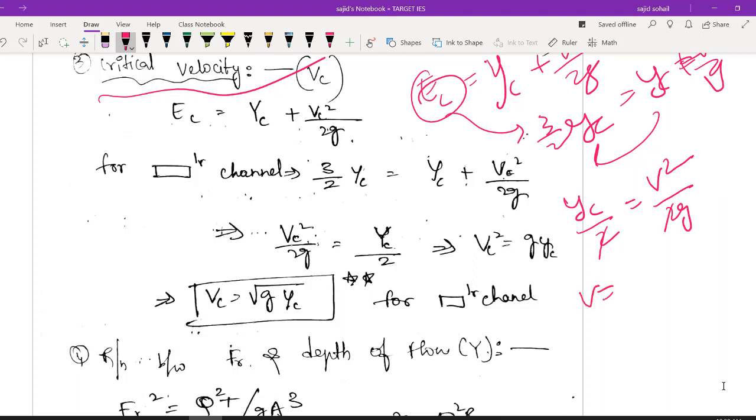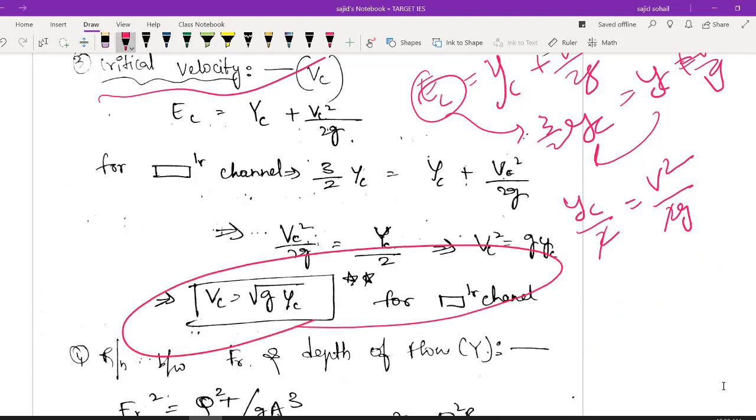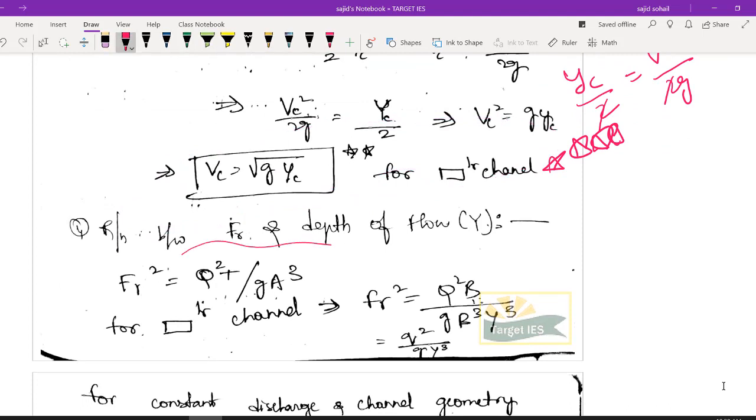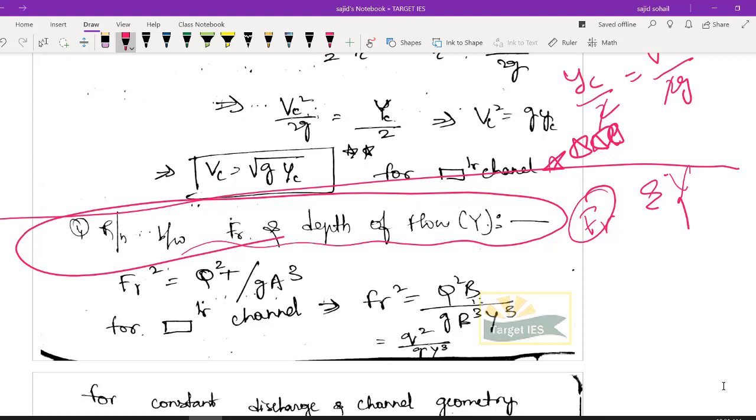2 cancel. Your critical velocity, let us write it simply as VC directly, is equal to under root GYC, to be precise, right? So for a rectangular channel, what is your critical velocity? It is under root GYC. So give it 5 stars again, a very important bit. So this is everything about critical flow. And let us also derive one more equation: the relationship between your Froude number FR and depth of flow, Y value directly. So this concludes whatever you want for critical flow, right?